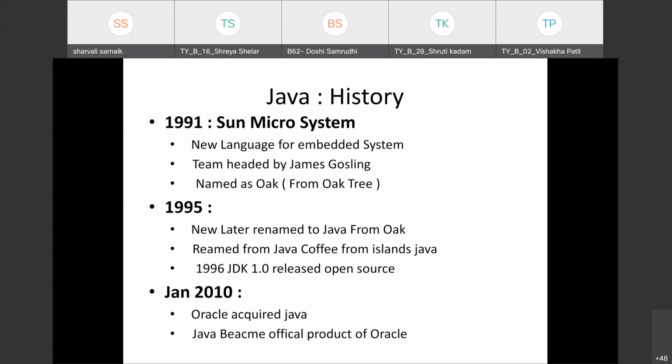James Gosling then named the language OAK. Why was it named Oak? Because it was named after an oak tree.